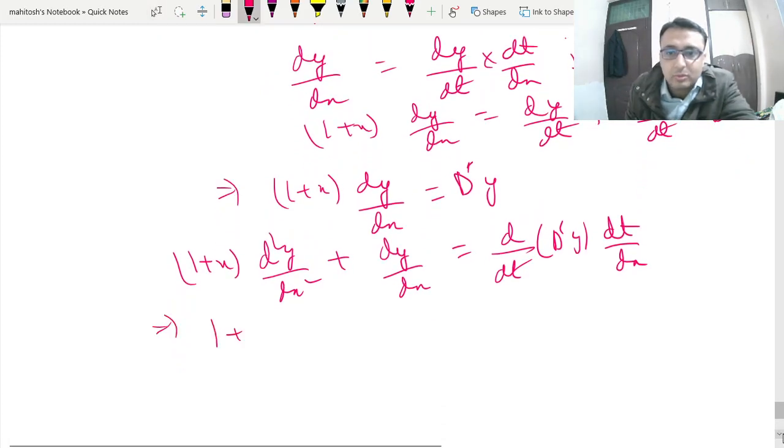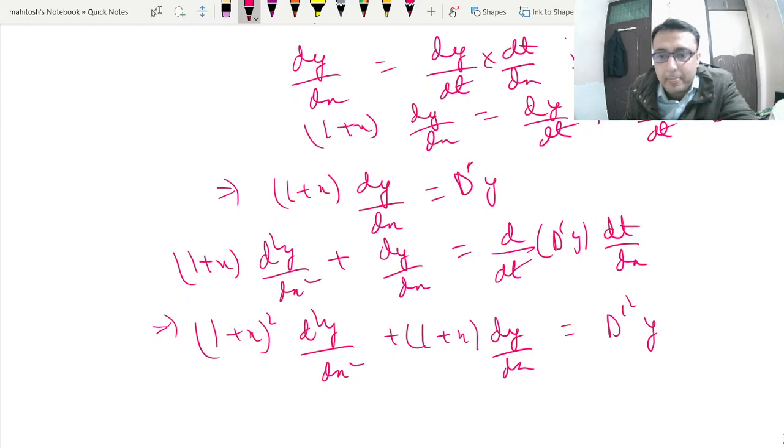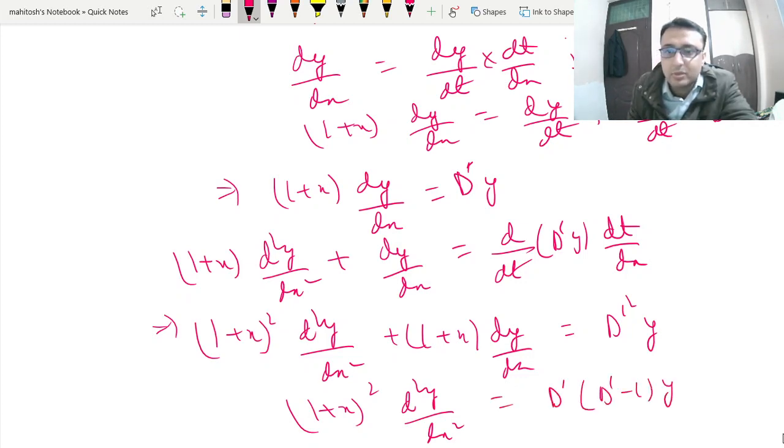Now this is 1 plus x whole square, because I'm using this, plus 1 plus x dy by dx is equal to the 1 plus x whole square. Okay, so we are going to use both of them.